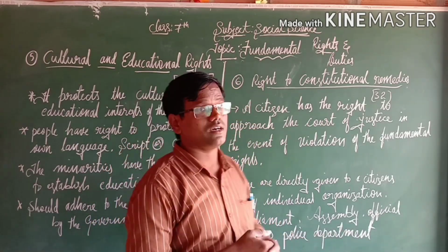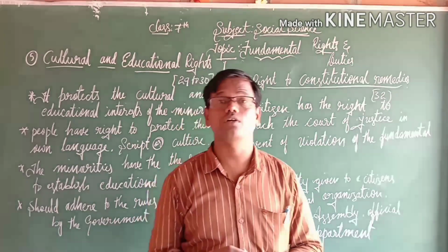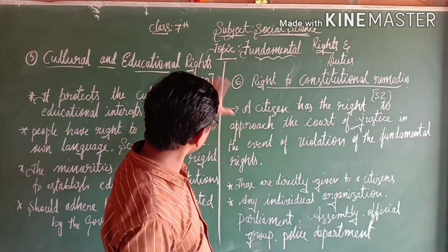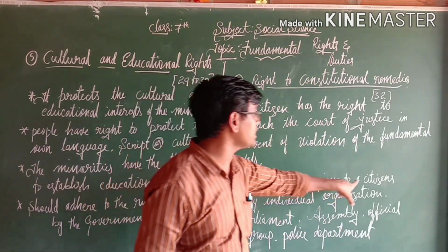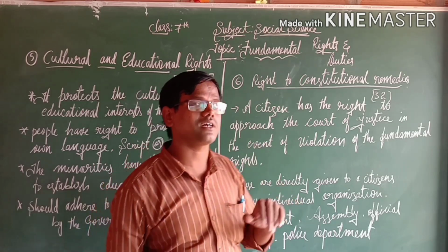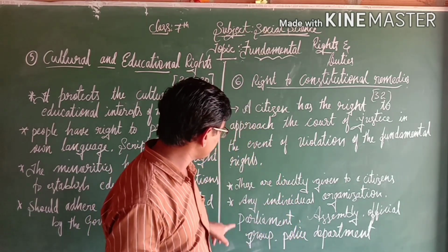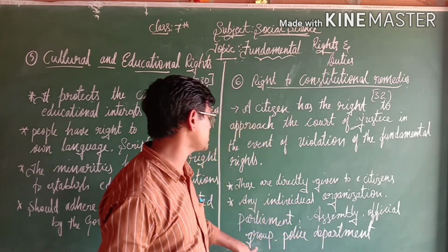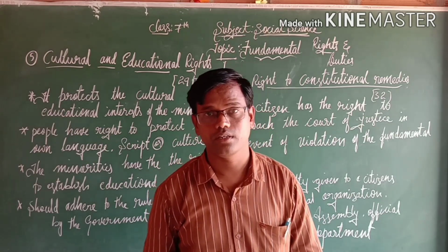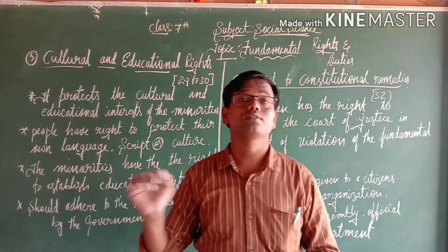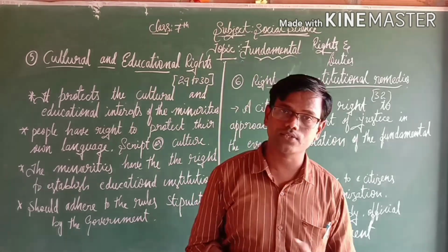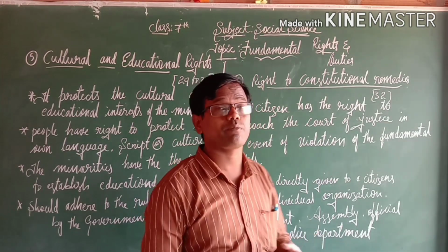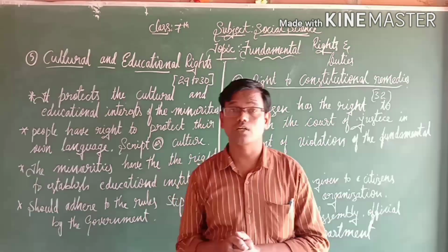And these are the 6 fundamental rights of a citizen given by the Indian Constitution. These fundamental rights are directly given to a citizen by the Constitution. And if any individual or organization like Parliament, Assembly, an official group or any police department violates the citizen's rights, then there is a chance to go to the Supreme Court, as I said in the beginning. So these are the 6 fundamental rights of our Indian Constitution.